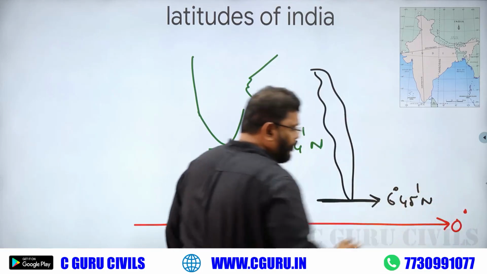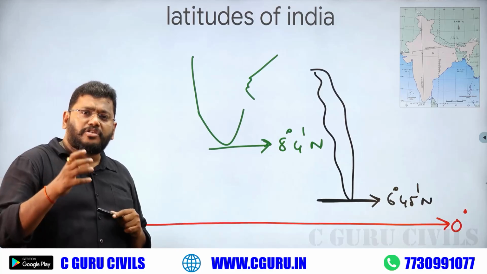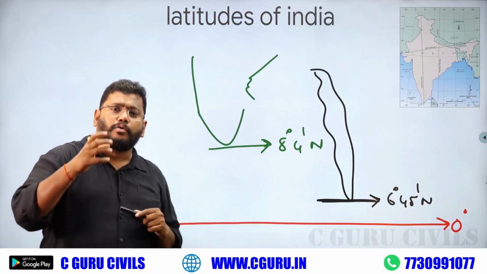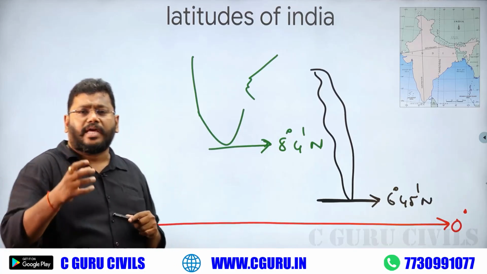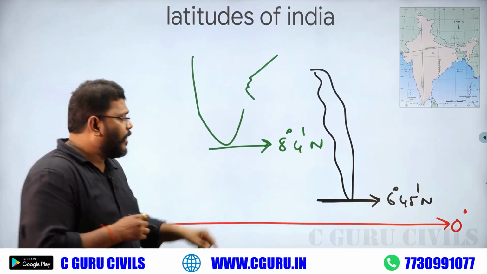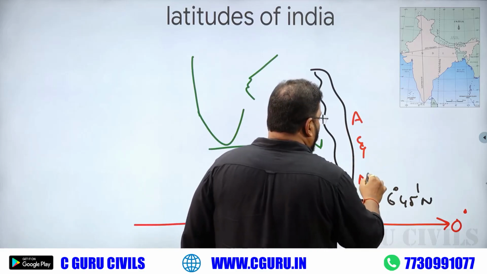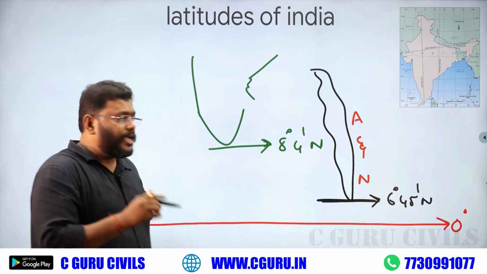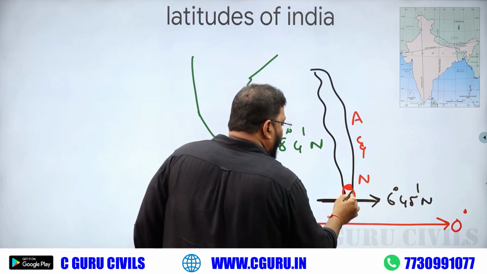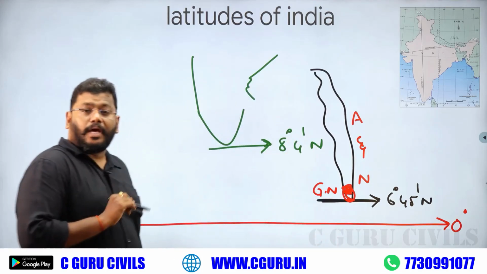Clear? So, there is a question, which Indian area is very nearer to the equator? Definitely Andaman Nicobar Island area, especially Great Nicobar Island.